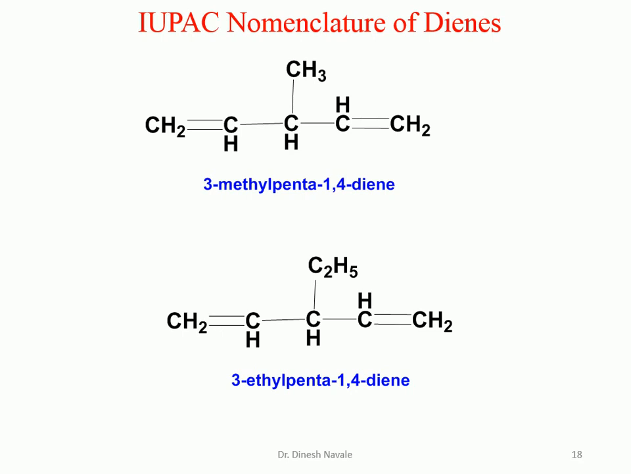The next substituent or functional group we are going to discuss, which is what? Carbon number 1, 2, 3, 4, 5. Five carbon atoms are there, so it is a pentane. But in case of the diene, the "ane" of the alkane will be replaced by "diene". So it is going to become a pentadiene. The position of the double bonds is between carbon 1 and 2 and carbon 4 and 5, so it is a penta-1,4-diene. The substituent at carbon number 3 is the ethyl. So it is a 3-ethyl penta-1,4-diene.